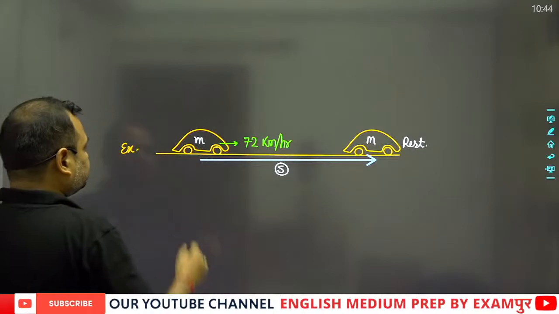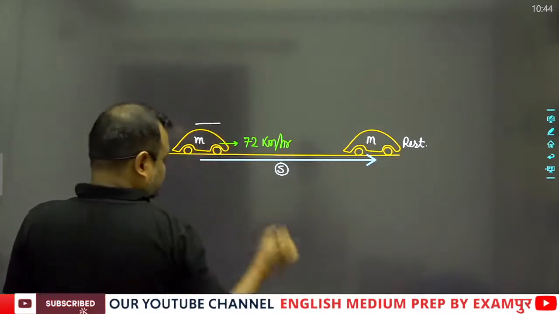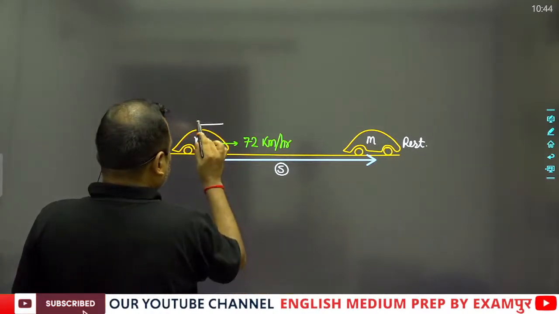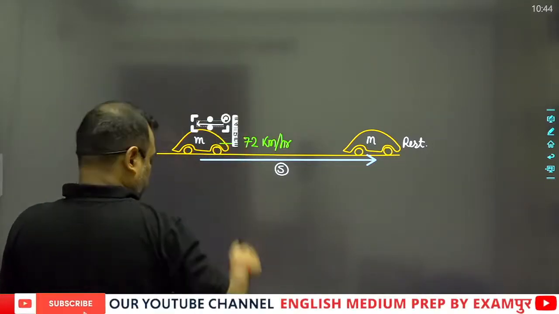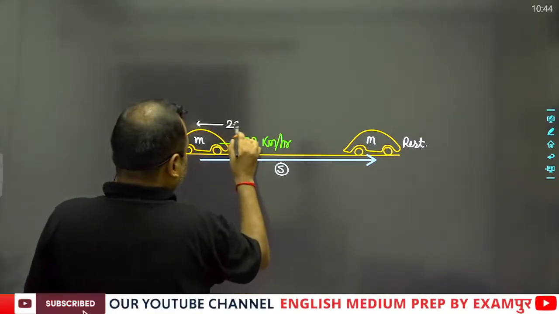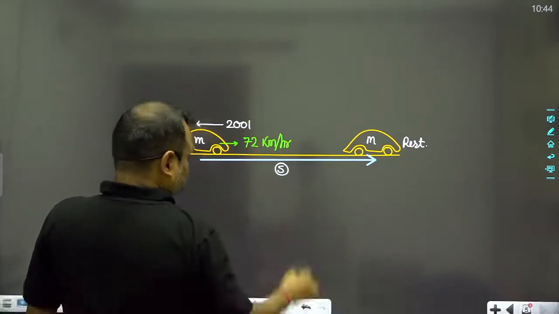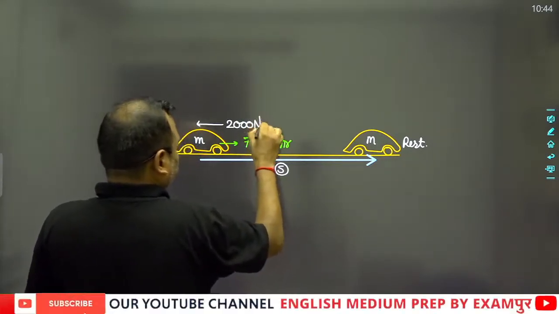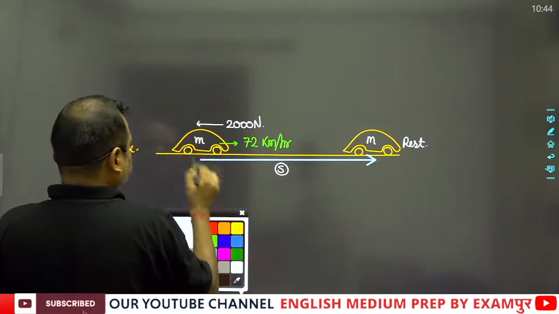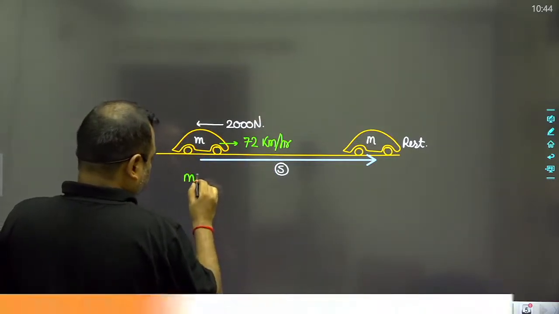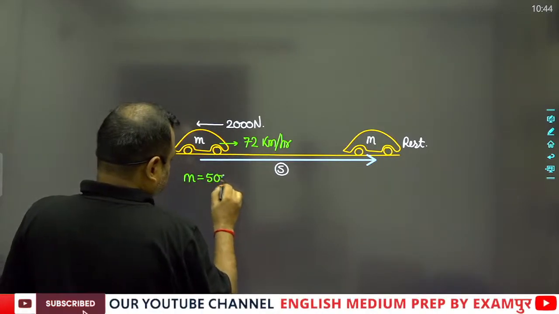Now suppose that brakes are applied with a force of 2000 newton, and the mass of the car is 500 kg.